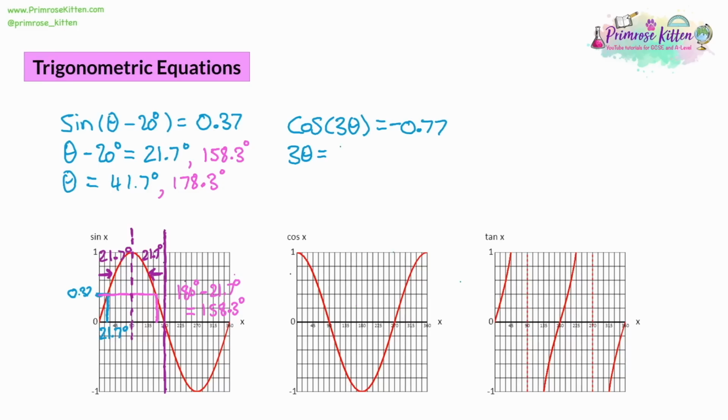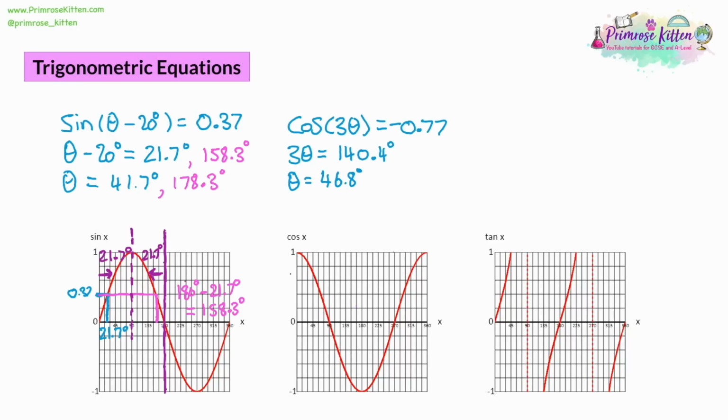That gives us 140.4 degrees to 1 decimal place. Then we need to divide both sides by 3 to get theta on its own. If I take the entire number, so I'm not rounding here, I'm just using the full number on the screen, I'm now going to get 46.8 degrees to 1 decimal place. So we've got a single answer by solving the equation, but again, we're going to need the graphs because we're going to find a second answer, at least a second answer.